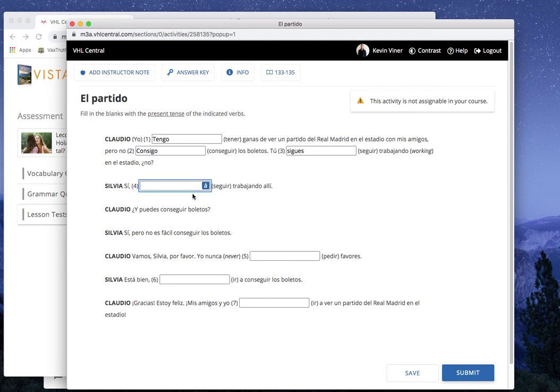Silvia responde, sí, blank, trabajando ahí. Pause. And we're back. Sigo. Stem change and spelling change, right? So I'm still working there. Claudio pregunta, ¿y puedes conseguir boletos? Right? Can you get tickets? Silvia, sí, pero no es fácil conseguir los boletos. Oh, it's not very easy to get them.